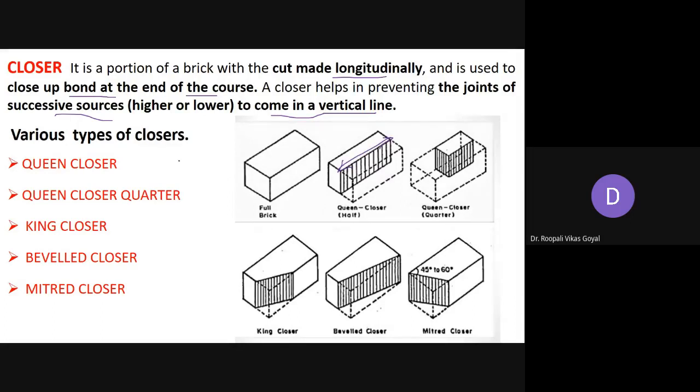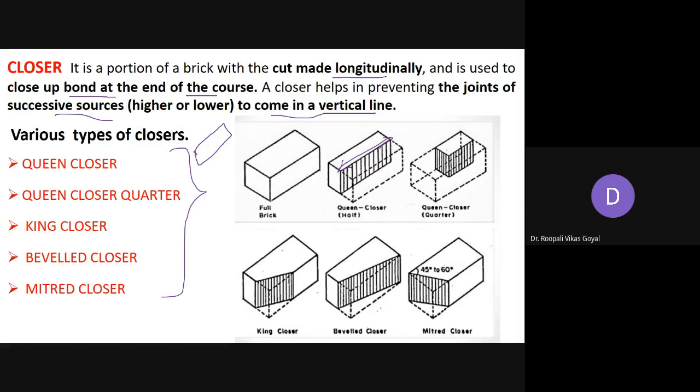So there are different types of closers: queen closer, quarter, king closer, beveled closer, mitre closer. Here you have to just understand that length को आपको cut करना है, ठीक है. That is the major thing. Widthwise cut करोगे तो bat, and lengthwise cut करोगे, it is called a closer.